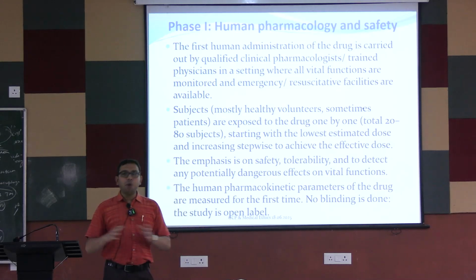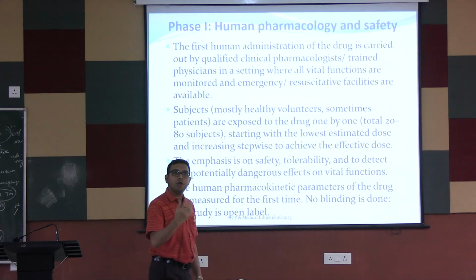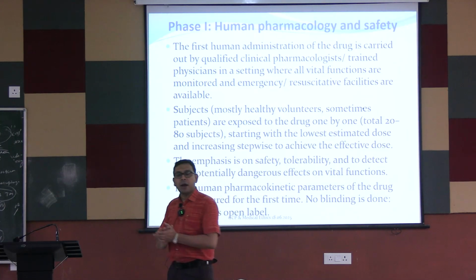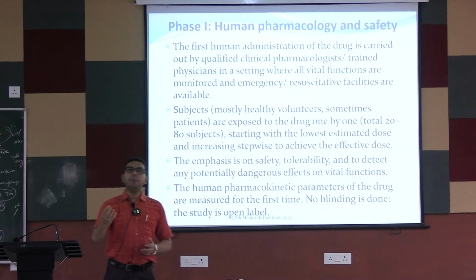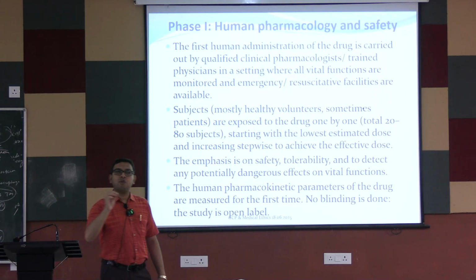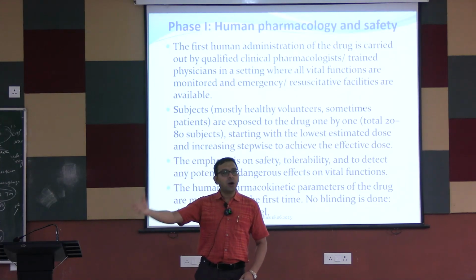We ultimately plot the concentration-time curve: what is the bioavailability of the drug, the volume of distribution, tissue distribution, protein binding, metabolism, how it is metabolized, and then how it is eliminated, whether it follows first order kinetics or zero order kinetics.